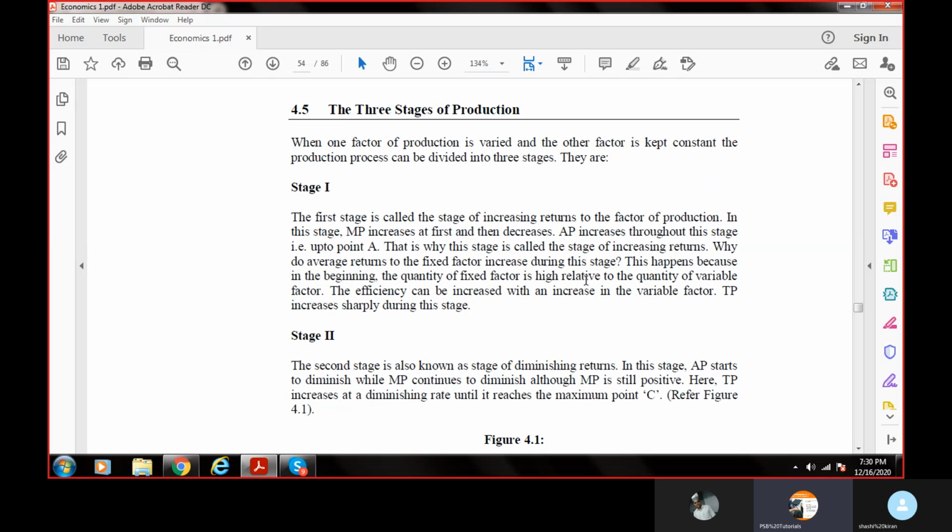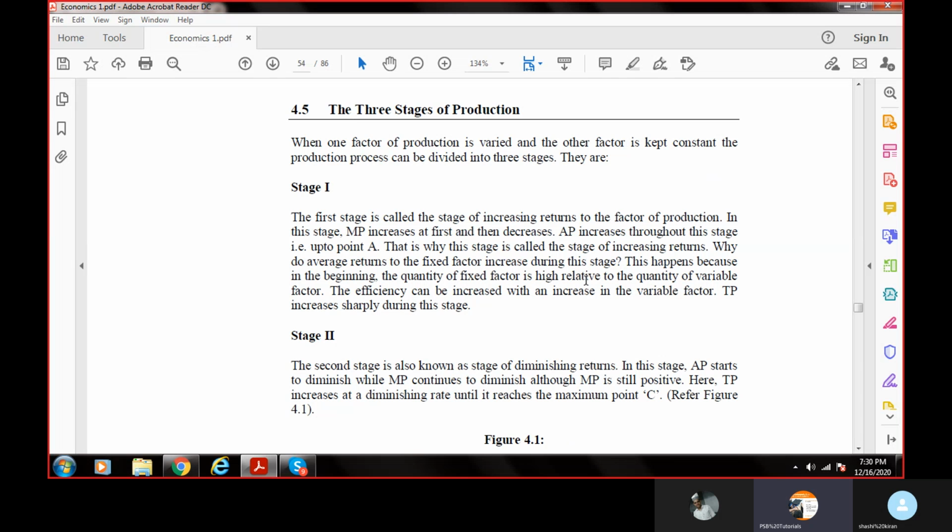When one customer came, the return he gave me was very high in comparison to my input. I'm giving some input, let's say 100 rupees, and I'm getting a return of maybe 200, because at that time my entire facility was not at all used. So the returns at that time are called increasing returns, right? In this stage, MP increases fast and then decreases. At this point my marginal product is increasing a lot, because from one consumer to a second consumer, maybe on the first day you served only one consumer.